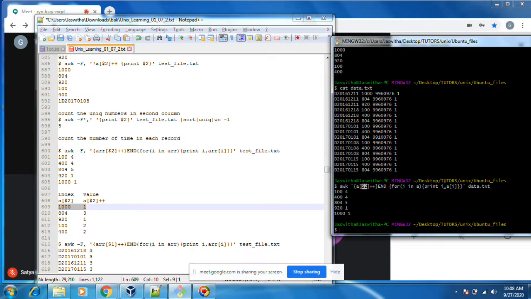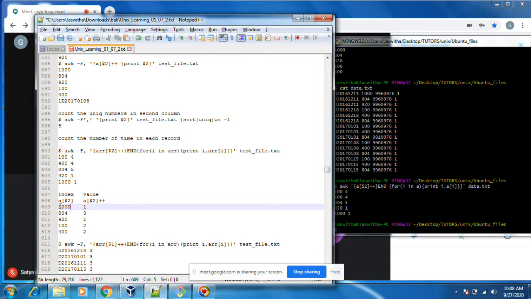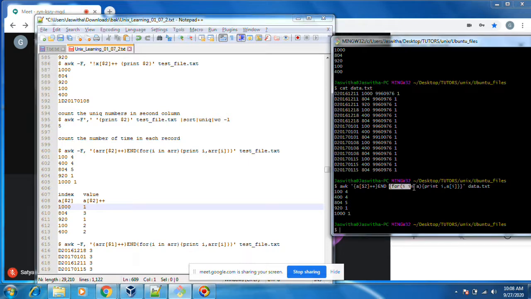Print I. Print I means index. This is the index. These are I in this array, in this A array. These are all index. For I means always it will check the index in A. Print I. It will print one by one.